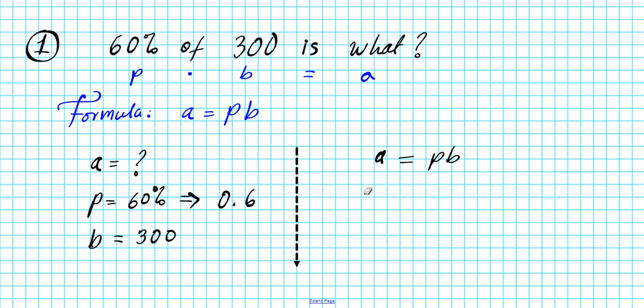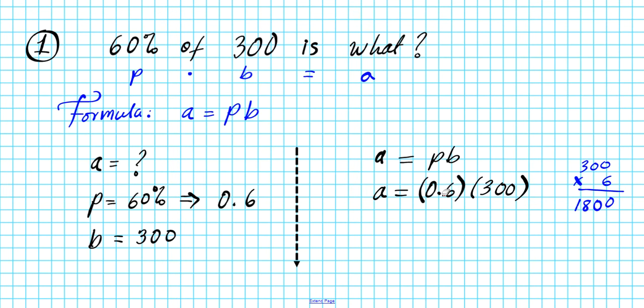So A is unknown. P is 0.6, the decimal form of 60%, and the base amount is 300. So we can simply multiply, let's do the calculations on the side here. 300 multiplied by 6. 6 times 0 is 0. 6 times 0 is 0. 6 times 3 is 18.